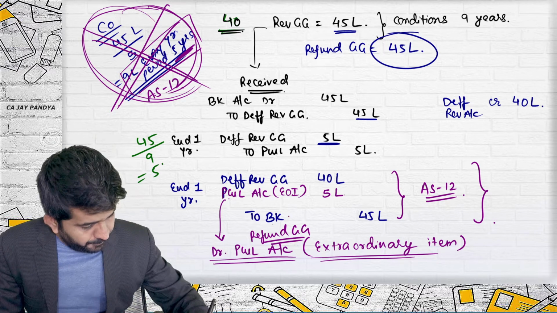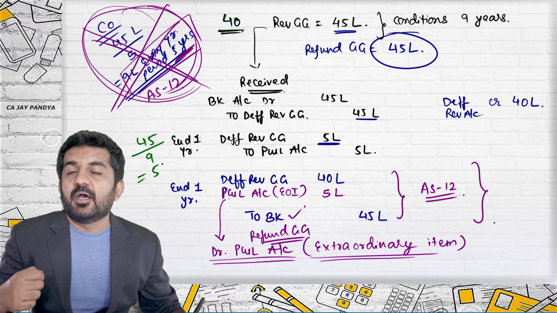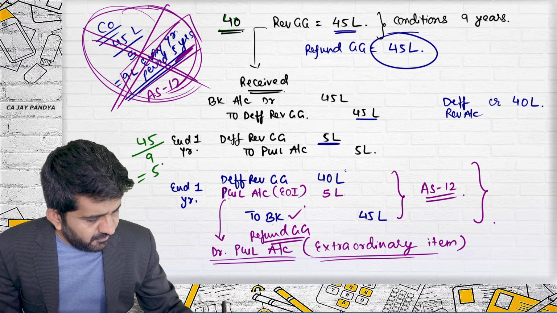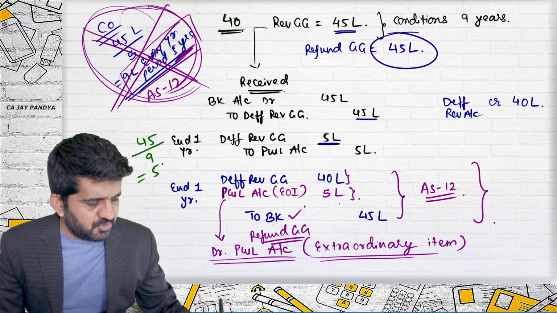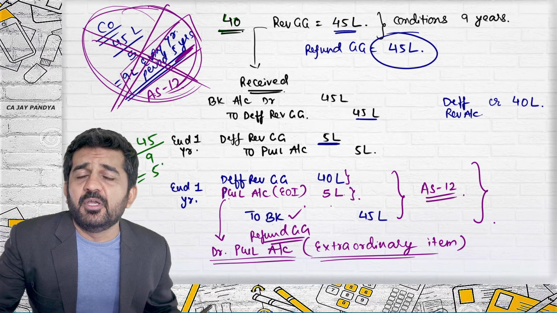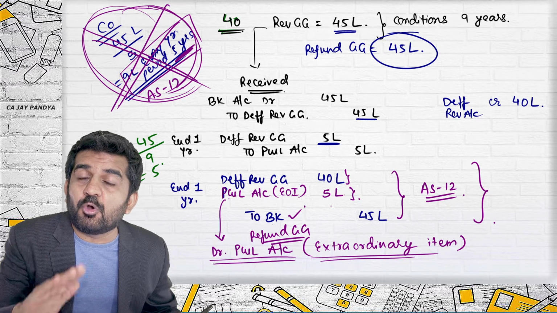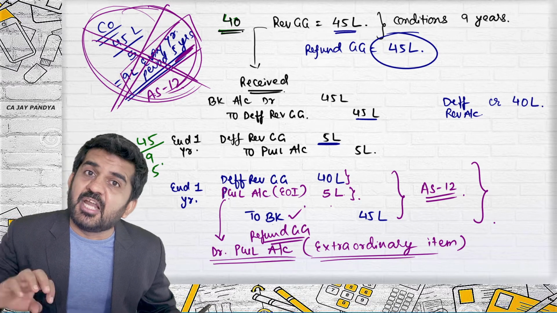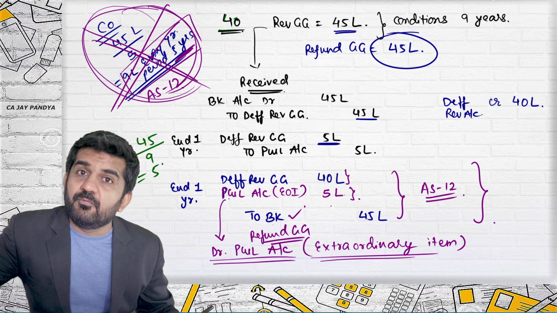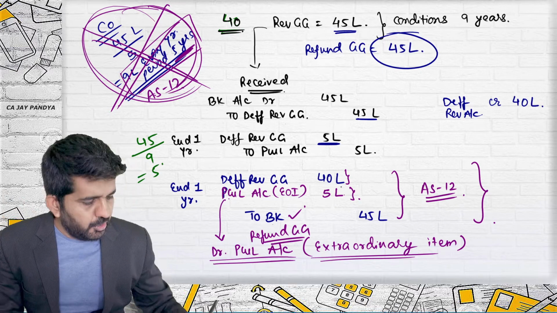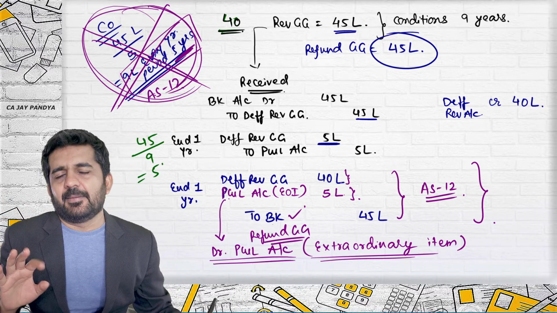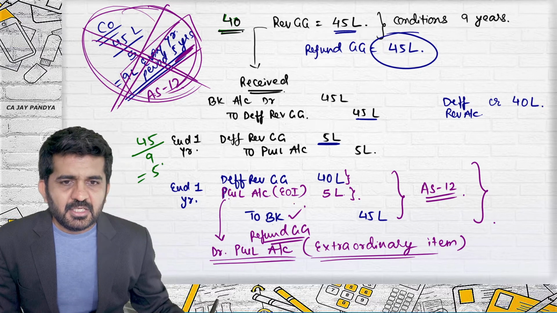You have also paid it, so it should be recorded immediately. So even this 40 lakhs cannot be deferred, even this 5 lakhs. It is an income which you have recorded on the liability side of balance sheet, now not receivable, or which is received and you have paid back. So it should be debited to the extent there is a balance, and the balance should be made 0.